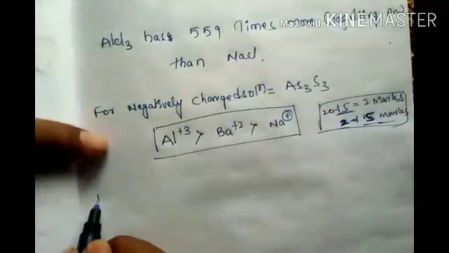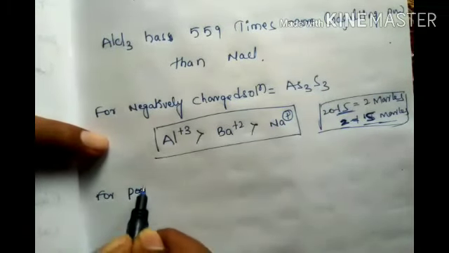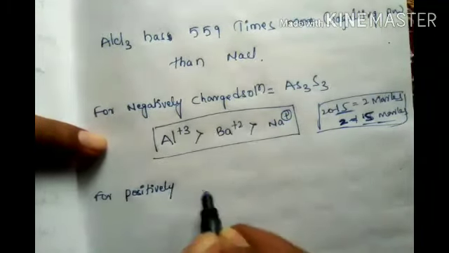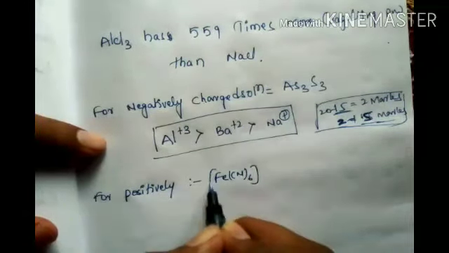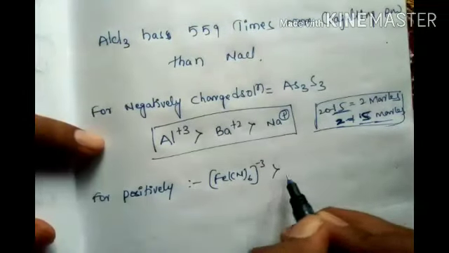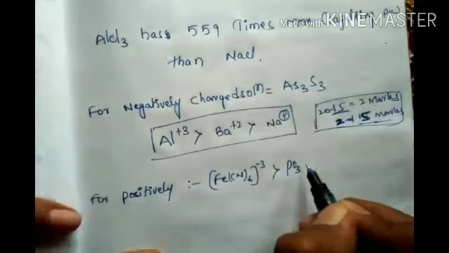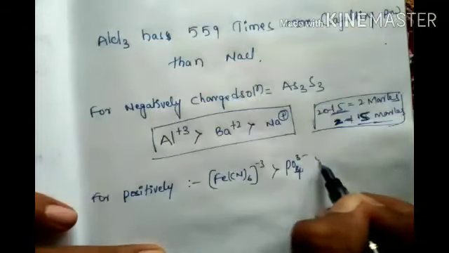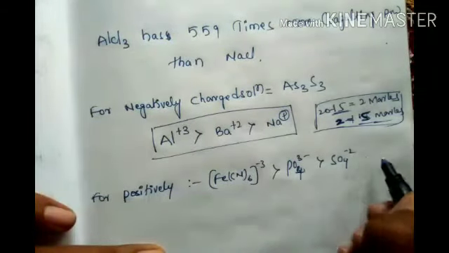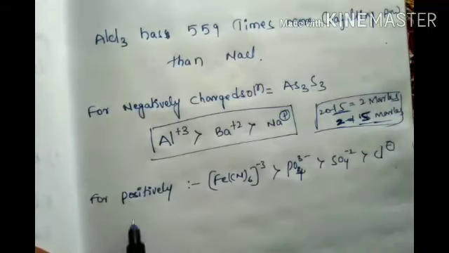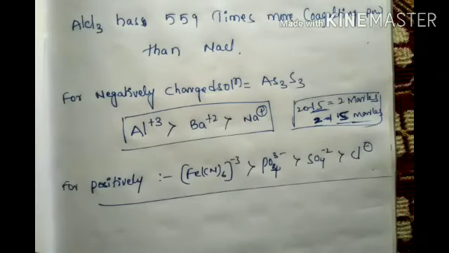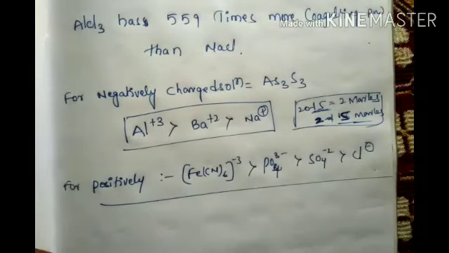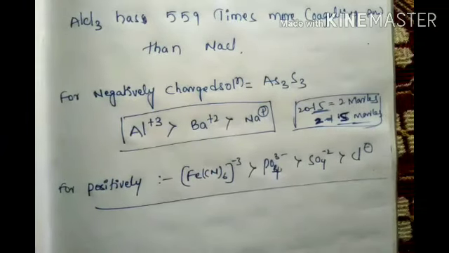For positively charged solutions also, you take Fe(CN)6 3- as more powerful, then PO4 3-, then SO4 2-, then Cl-. Like that, the sequences are there. Remember the orders. This is called coagulation, one important one. Okay. Now, next.